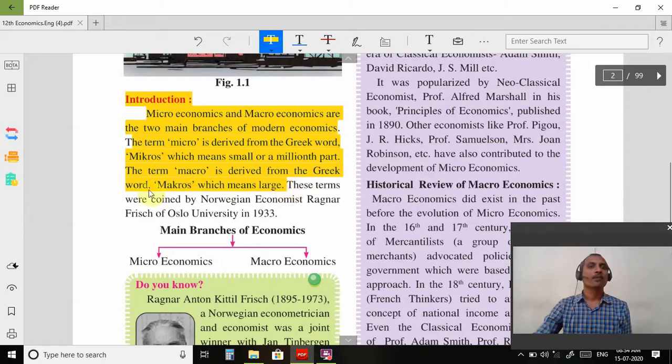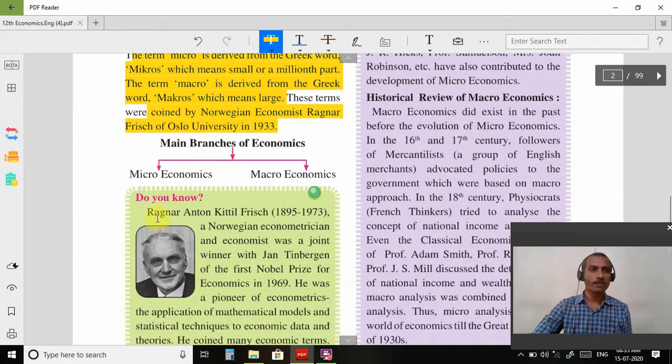The terms were coined by Norwegian economist Ragnar Frisch of Oslo University in 1933. This is the person who coined both the terms microeconomics and macroeconomics for the first time. This is a very important and very popular person. Who is the popular person? Ragnar Frisch. Because most of the microeconomics theories are popularized by Ragnar Frisch. रैगनर फ्रिश ने माइक्रो इकोनॉमिक्स की थेरीज को बहुत ही पॉपुलर किया है.